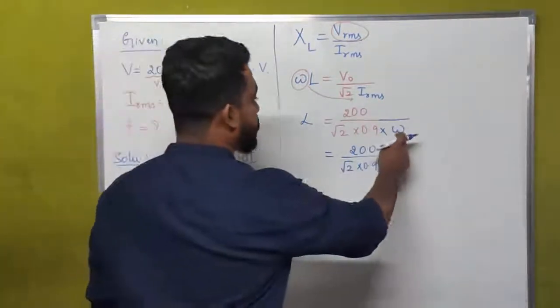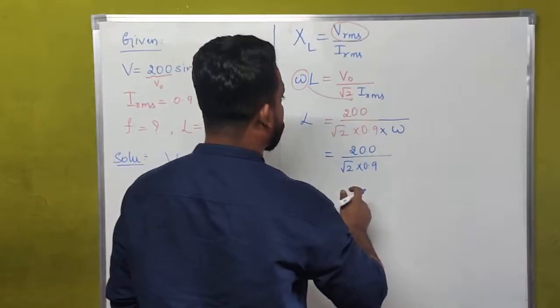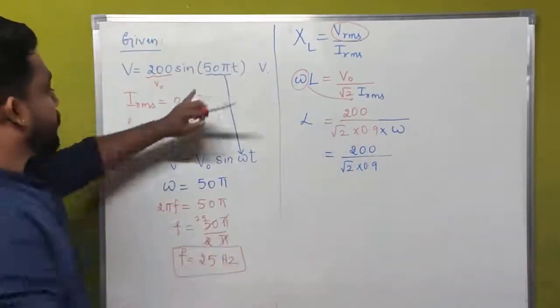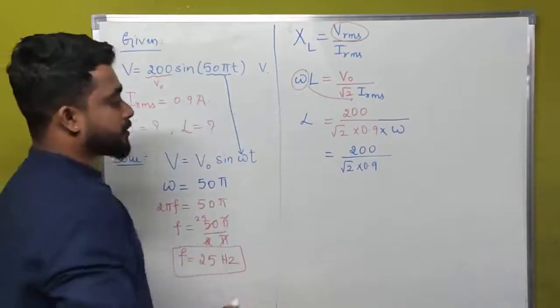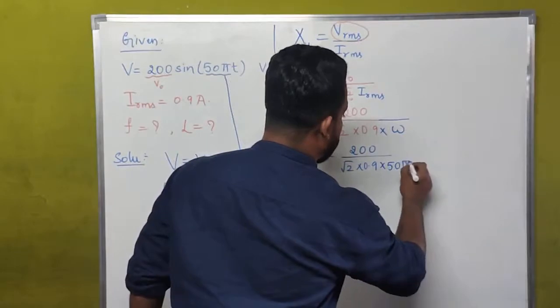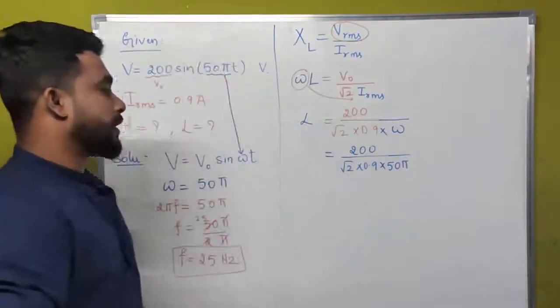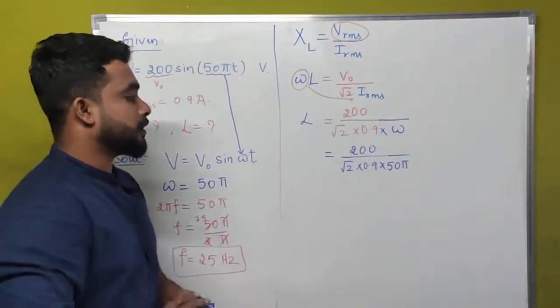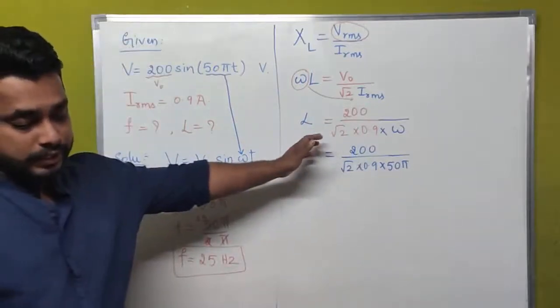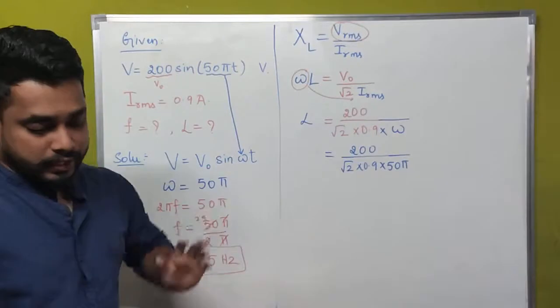The value of omega is equal to what? Omega is equal to 50 into pi. If we simplify the whole term, what we will get is 1 Henry.